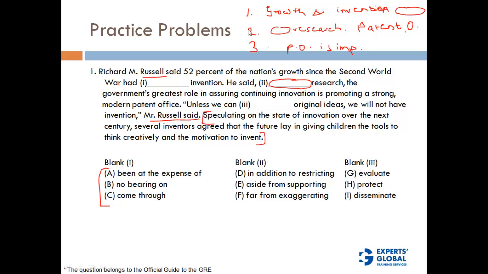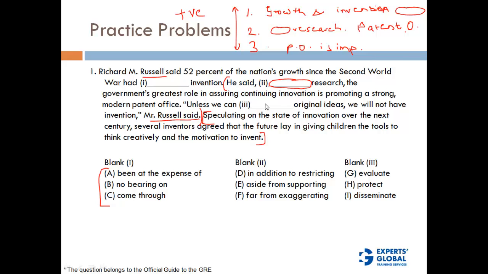Okay, so basically all these 3 sentences together are talking about innovation and patent, and the entire outlook towards patent and innovation is positive, right? Now let's closely look at this portion of the sentence. Mr. Russell said that dash research, the government's greatest role in assuring continuing innovation, is promising a strong modern patent office. So we know that there is a strong modern patent office. And what is the job of the patent office? Patent office is basically trying to secure any innovation, right? It is trying to protect some innovation. That is the whole idea of patent.